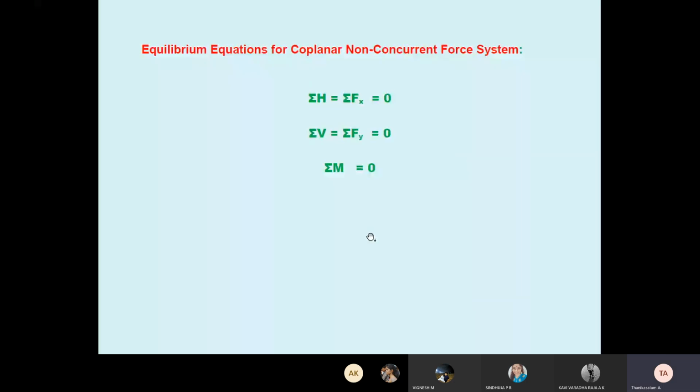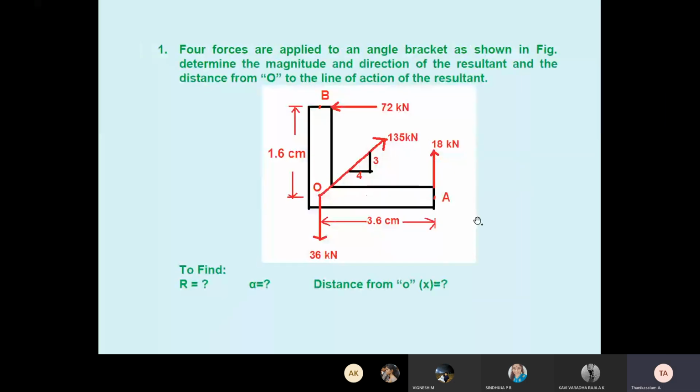Read the question. Any question given, we have to read the question twice. Here there are 4 forces given. See all the forces, the distances, everything given. Students, I have repeated many times: any force inclined, you must know the angle and convert into XY direction. That is your first duty.